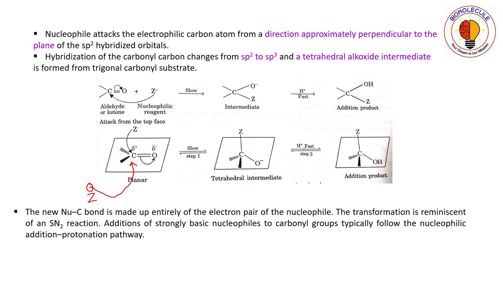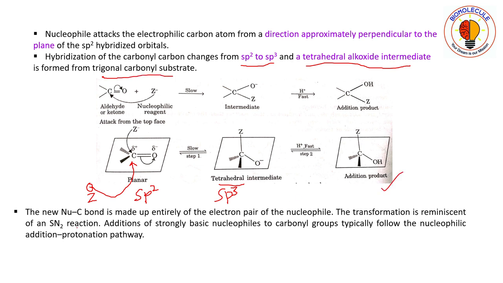The hybridization of the carbonyl carbon changes from sp2 to sp3. So here it was planar, that is, the carbonyl carbon was sp2 hybridized. After the nucleophilic addition, the alkoxide ion becomes tetrahedral in nature. So now the hybridization of the carbon changes from sp2 to sp3, and a tetrahedral alkoxy intermediate is formed from the trigonal carbonyl substrate, and then the protonation occurs to give